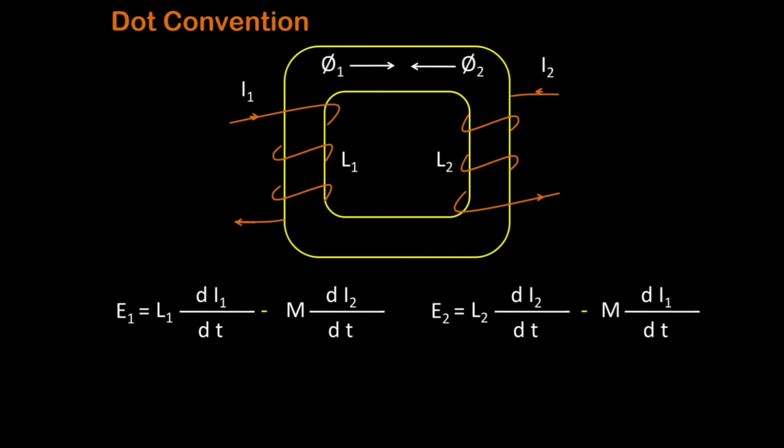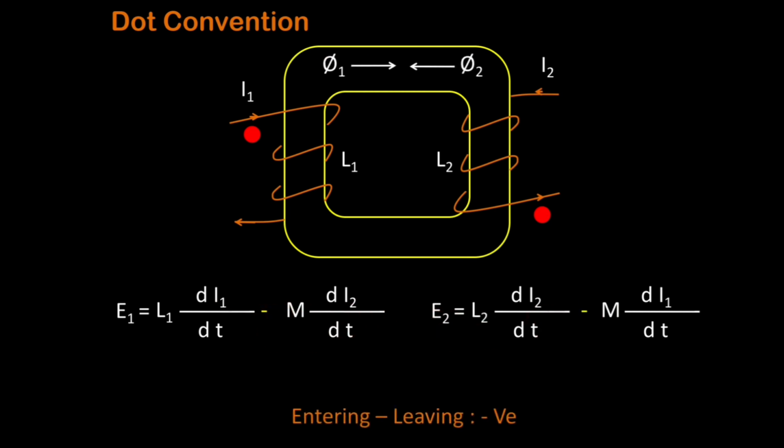On the other hand, if we are putting the dot in one coil, current is entering in the dot in coil number 1 and current is leaving from the dot in coil number 2. So here the dots are put at the entering point and in the other coil at the leaving point. So it is clear that the fluxes produced by coil number 1 and coil number 2 will be in the opposite direction, and naturally we will put the negative sign over here. So two induced EMF, that is self-induced EMF and mutual induced EMF, will get subtracted from each other. So we need to put here the negative sign.